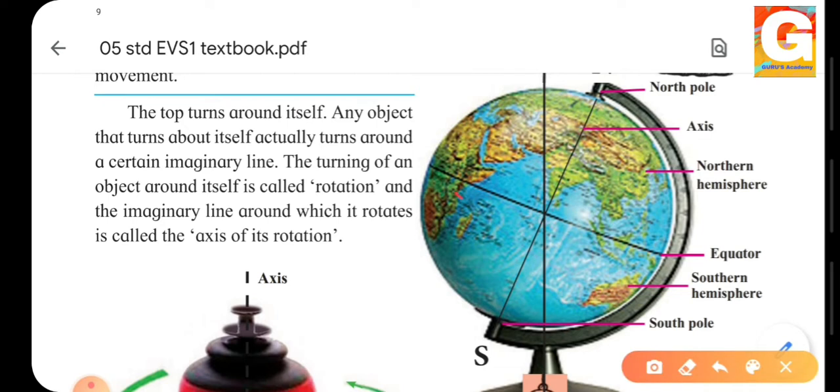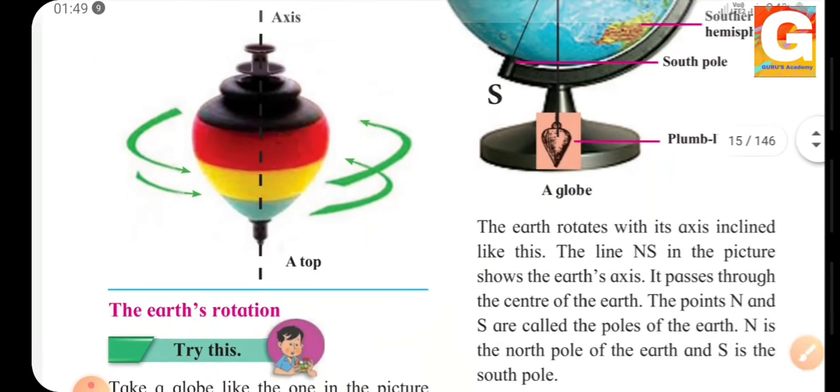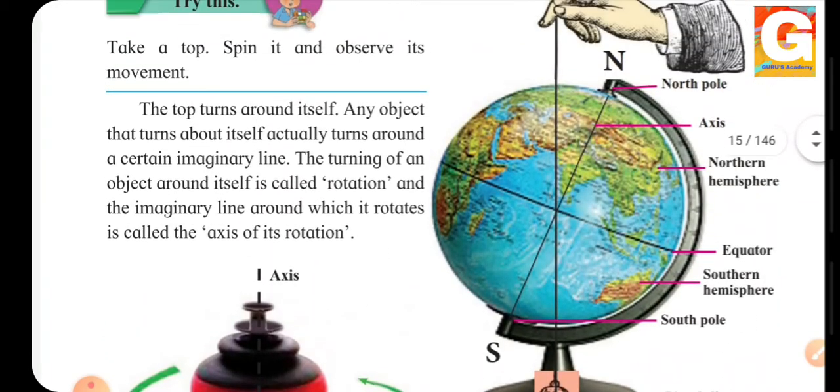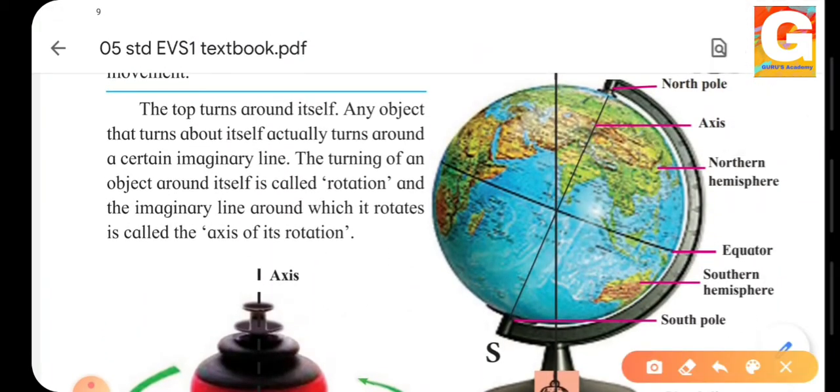When we rotate, the globe will spin in this direction. Isn't it? Now you have to see what it is rotating around. Note the line around which it rotates. Where can you see the line along which it rotates? We can see this is the line along which it rotates.